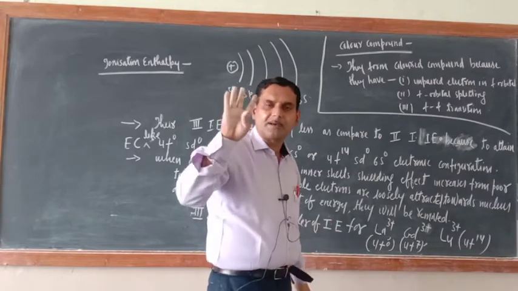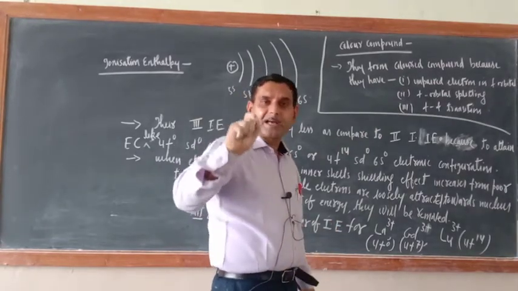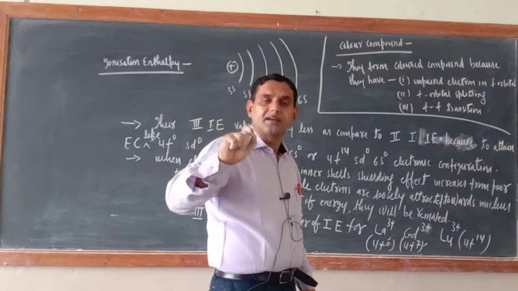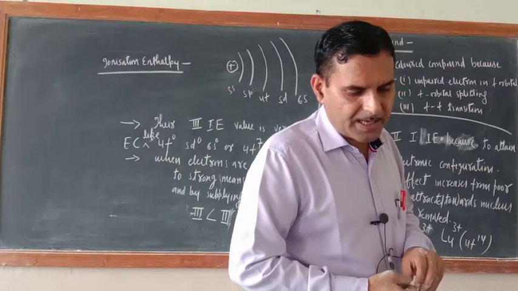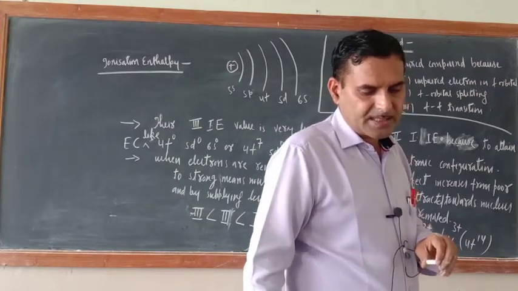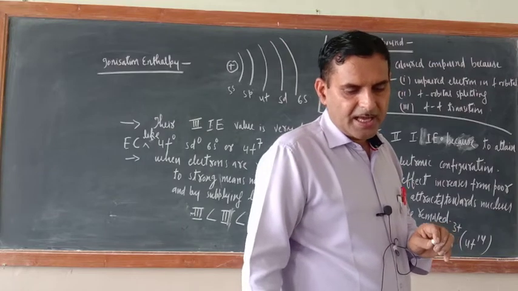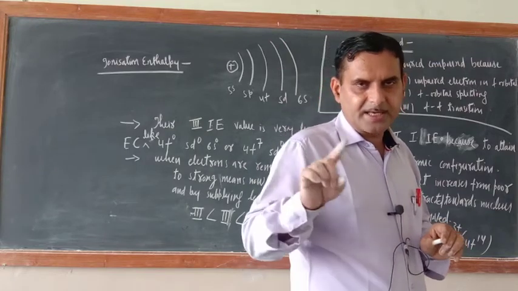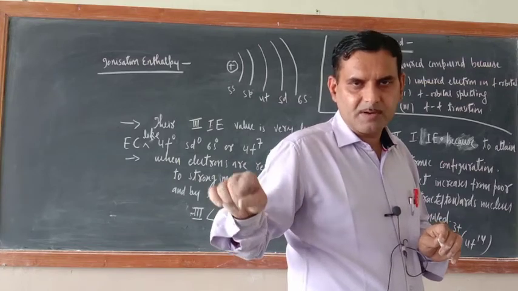How many types of f orbital are there? 7 orbitals. What are these? Now in 11th class I taught you fxyz, fxz square, fyz square, fz cube, fx(x square minus 3y square), then fy(3x square minus y square), then fz(x square minus y square).